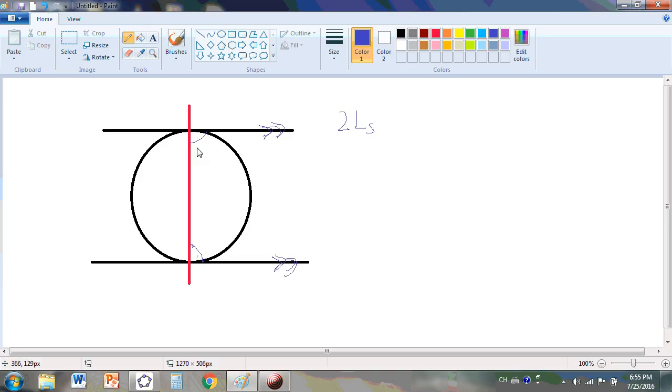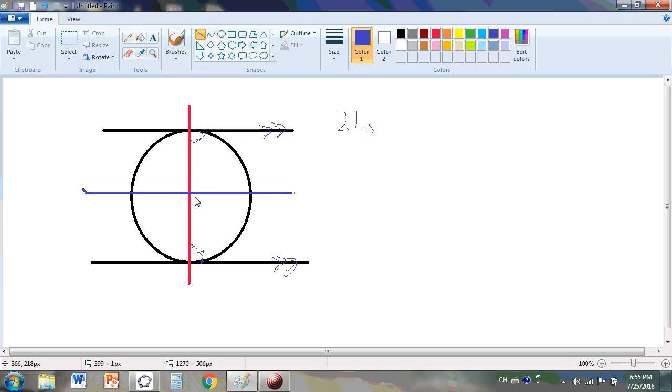And you may ask, how do we know that this is one right angle and this is one right angle? That's pretty easy. If you have a diameter like that, we know that this transversal is a perpendicular bisector of the diameter, and all we have to do is keep moving it until it coincides with the tangent line, and hence we know that that has to be 90 degrees also.